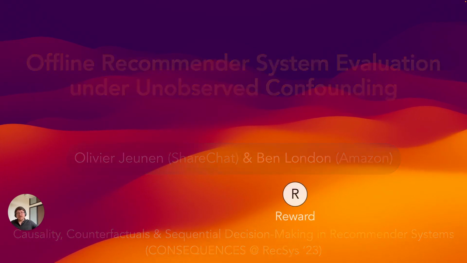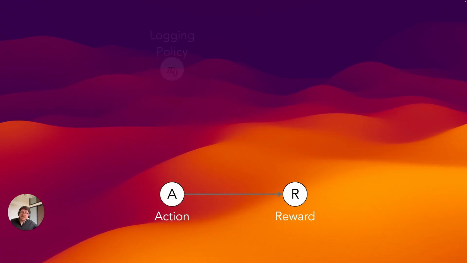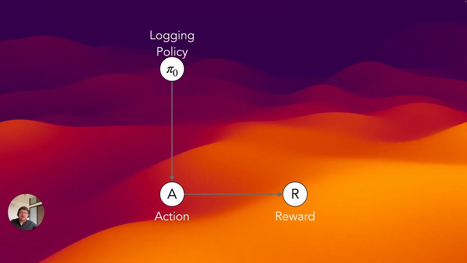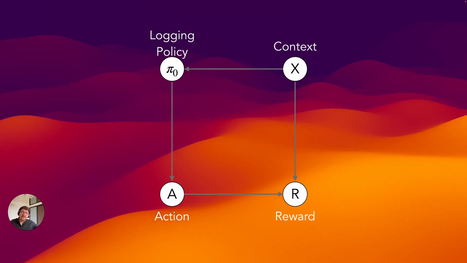In a recommendation system, we typically have some notion of a reward, which can be influenced by certain actions. These actions are decided by a policy, and we'll call the current version of the system our logging policy. Very often there will be some features, like a certain context, that influence both the reward and the decisions that a logging policy is making.